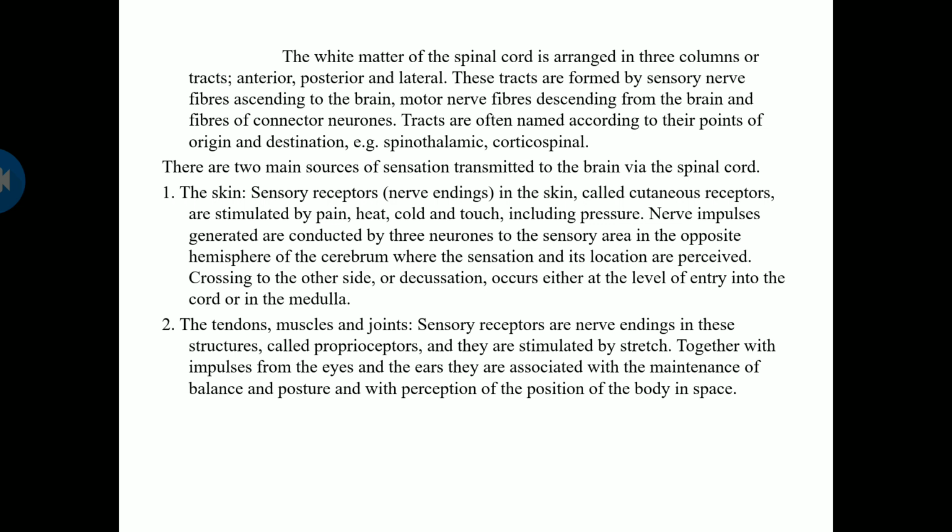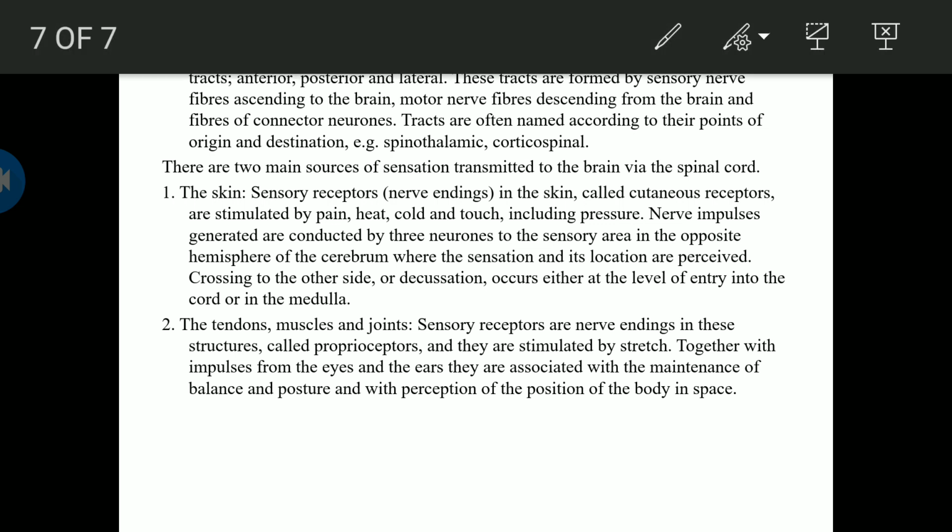There are two main sources of sensation transmitted to the brain via the spinal cord: the skin, and your tendons, muscles and joints. Sensory receptors, that is nerve endings in the skin called cutaneous receptors, are stimulated by pain, heat, cold, touch and also pressure. Nerve impulses generated are conducted by three neurons to the sensory area in the opposite hemisphere of the cerebrum, where the sensation and its location is perceived.